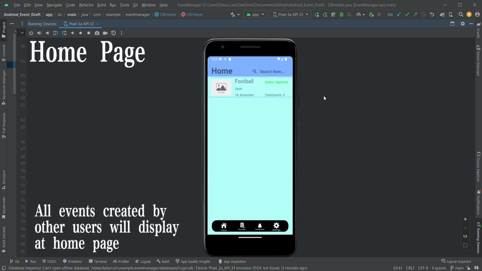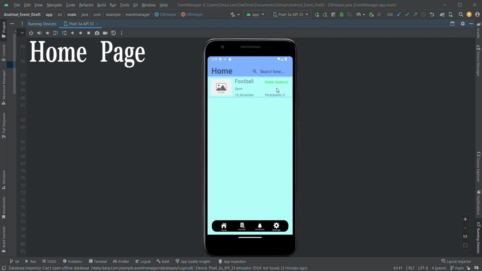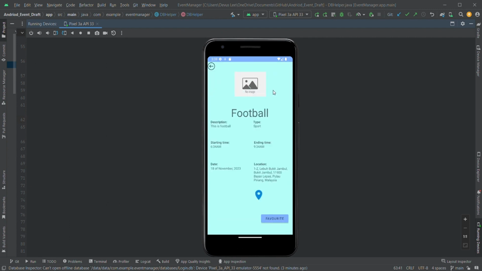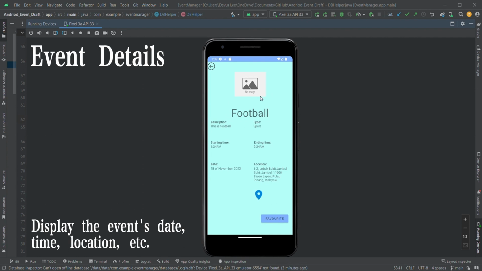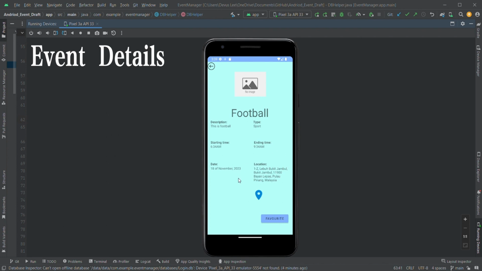Now that I have logged in, as you can see, there's currently one event. This is not my event, but this is the homepage. This is a football event, so this is created by another user. If I click into it, I can see more details. The sport name, this is football. The sport type, it is a sport. It starts at 6:30 and it ends at 9:30. This is the date and this is the location.